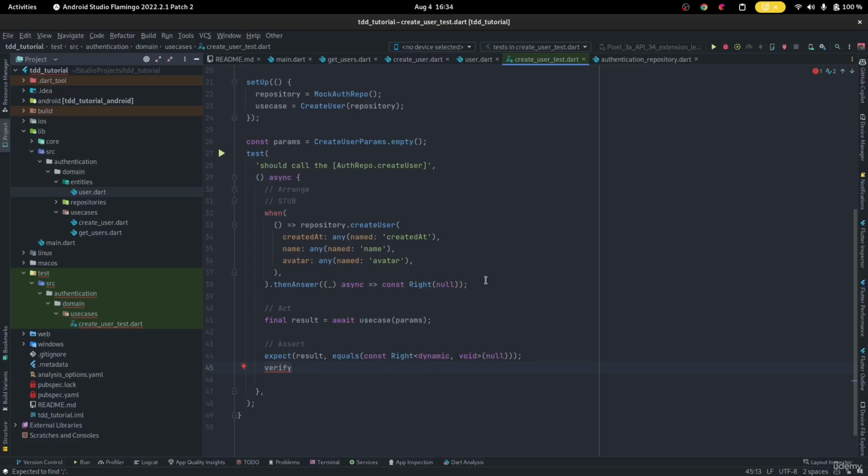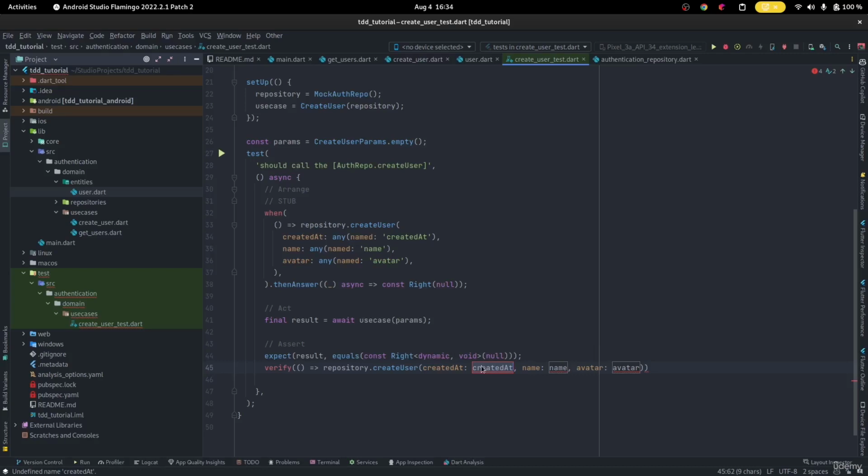So we have to use the verify function. Similarly, the same way we do this, we want to verify that the repository.createUser got called, and it got called with these same values. We want to make sure that the use case told the repository, told the president, exactly what we asked it to tell the president, right?